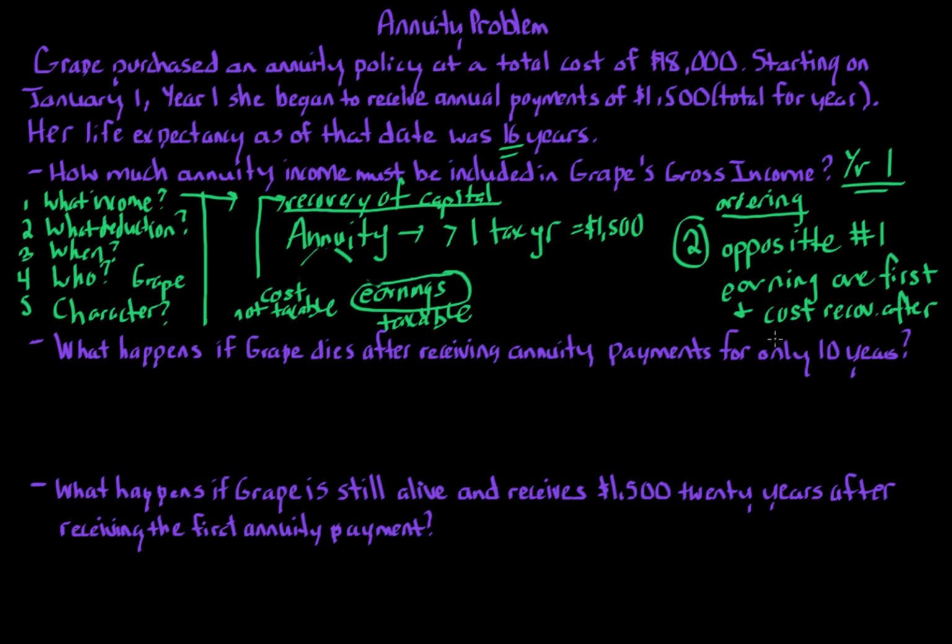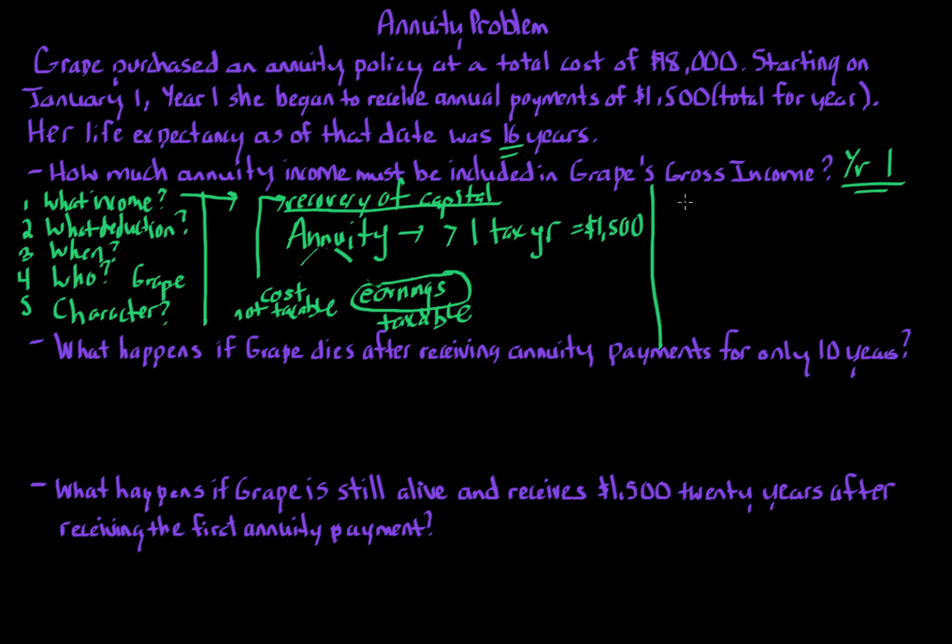And you would think, okay, well, let's go ahead and do that. Let's give the taxpayer the benefit of the doubt and go ahead and use the $18,000 first, and then whatever is left is going to be taxable. The problem with that approach is economically, if you really think about an annuity, a portion of that is the costs and the earnings. So the government takes kind of like a middle approach. And this middle approach is the actual rule. It's basically a pro rata approach to this issue.